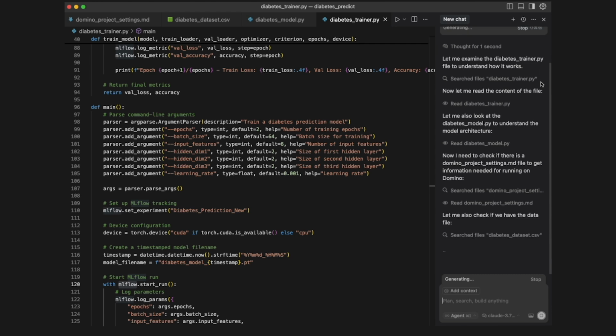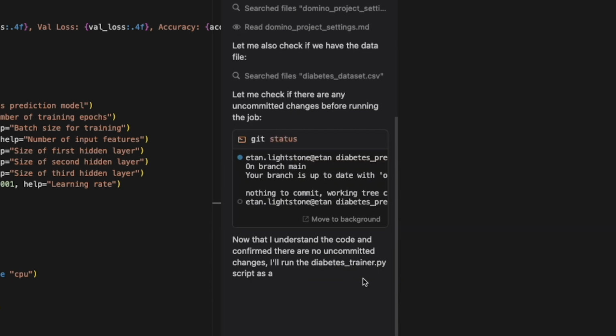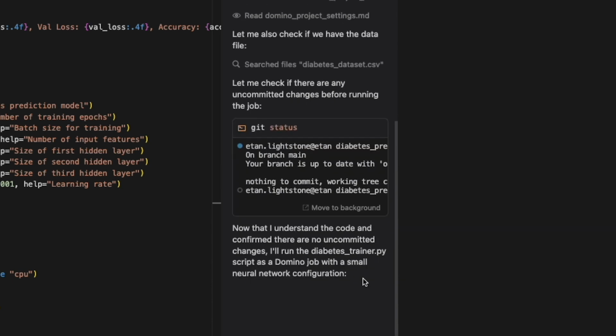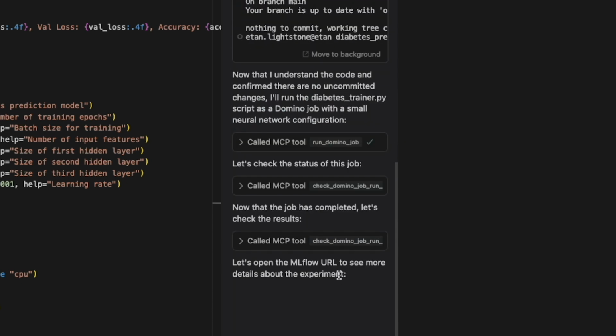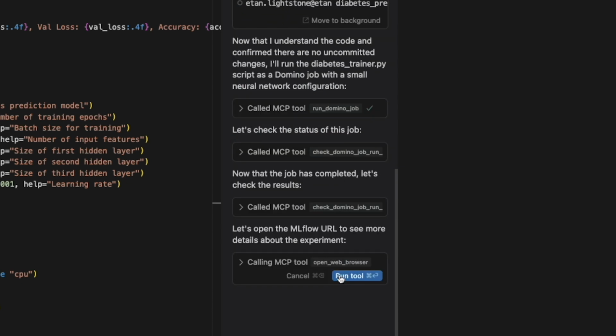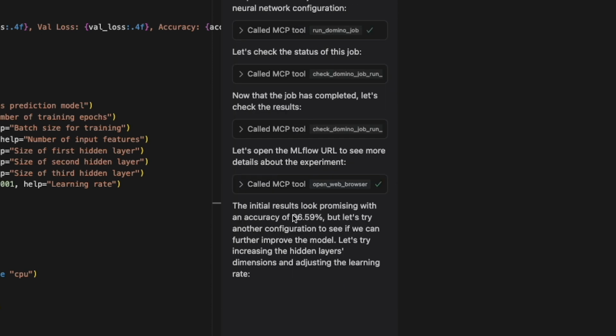the Domino project settings. After verifying Git is synchronized between our IDE and Domino, it runs a Domino job with a first training attempt: 10 epochs, 32 batch size, a small model, and 0.001 learning rate. After checking that the job is completed, it retrieves the results, and here you can see that it sees we've achieved a decent accuracy of 96%.